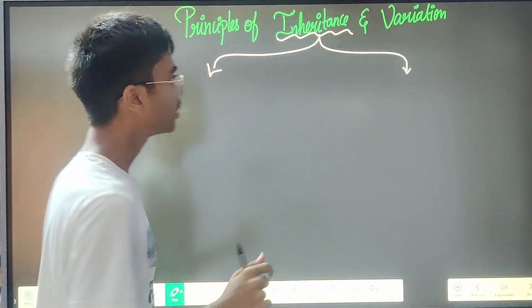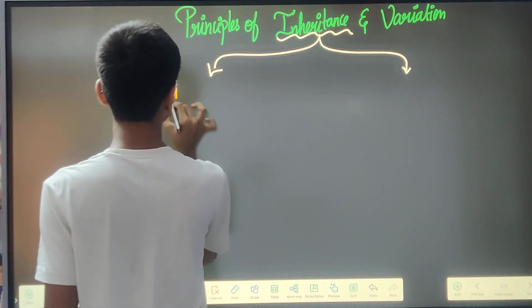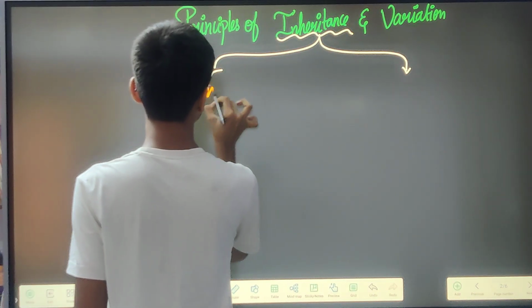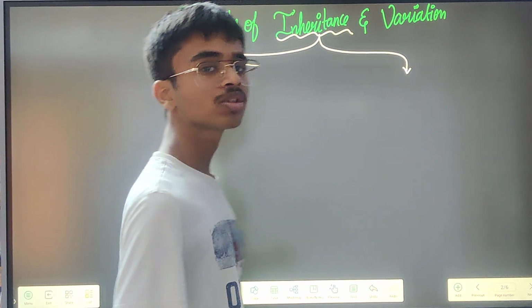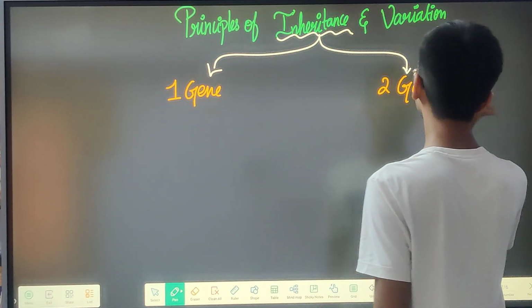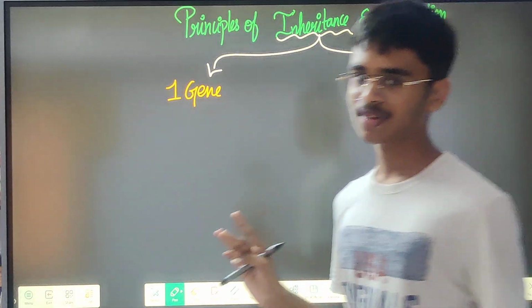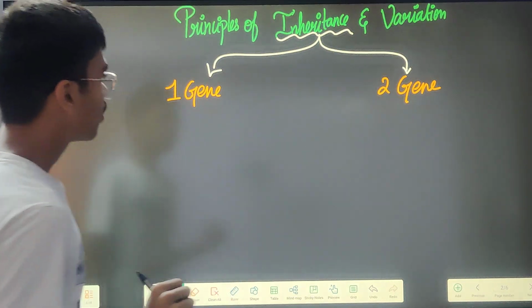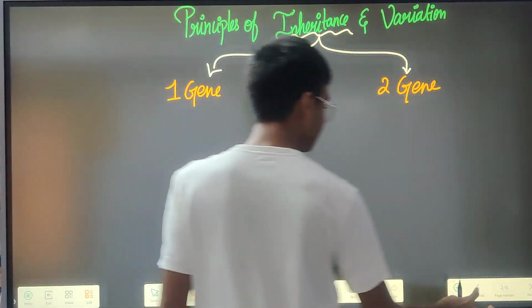First is inheritance of one gene, then inheritance of two genes. That's it. We are just going to study the basics, the surface level. And variation. So what is variation?